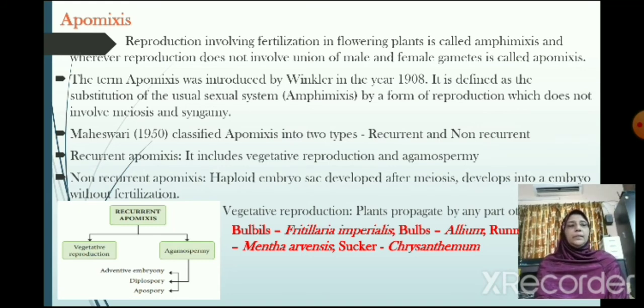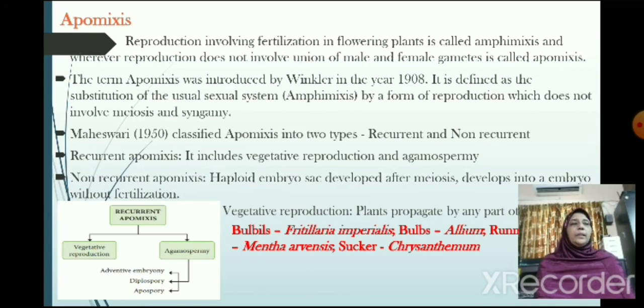Recurrent apomixis includes vegetative reproduction and agamospermy. Non-recurrent apomixis: a haploid embryo sac developed after meiosis develops into an embryo without fertilization. You can see the flow chart for further observation. In vegetative reproduction, the plant propagates by any part other than seeds. Examples: bulbils, Fritillaria imperialis; bulbs, Allium; runner, Mentha arvensis; sucker, chrysanthemum.